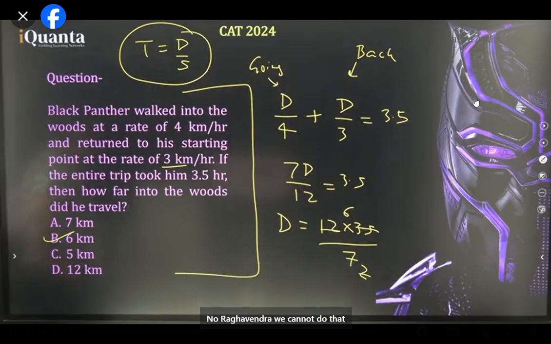No, Raghavendra, we cannot do that here. We cannot assume this because the time given was absolute time. 3.5 was absolute time, so you cannot assume anything over there.